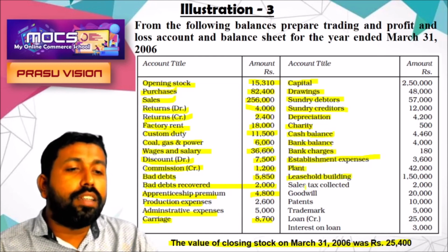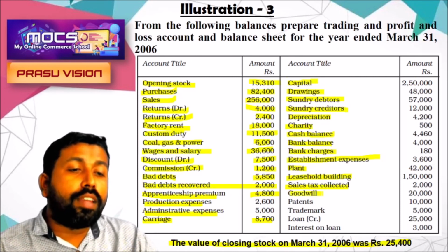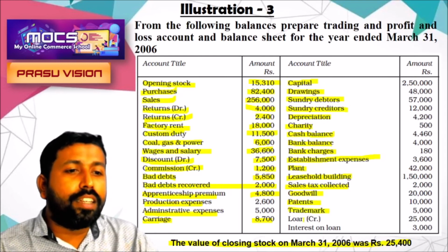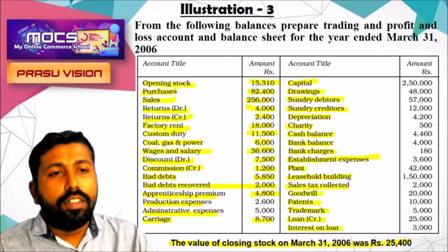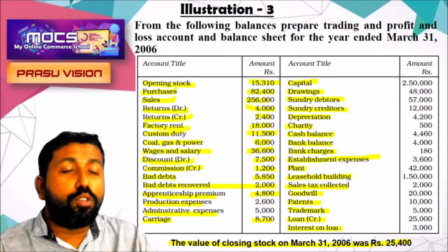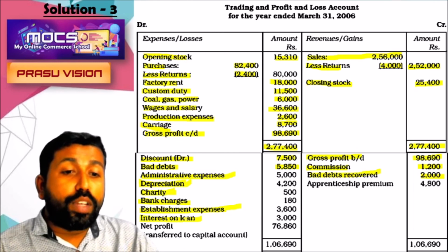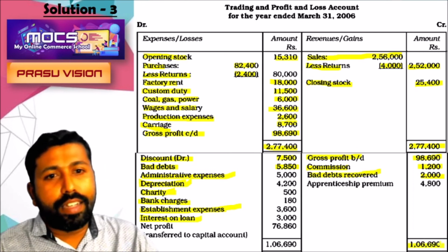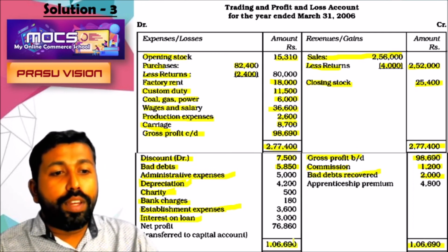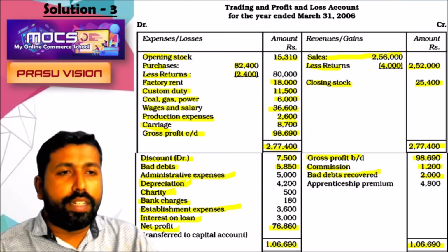Leasehold building is an asset. Sales tax collected, it will be added with the capital. Goodwill is an asset. Patent, it is an asset. Trademark is also an asset. Loan is a liability, and interest on loan, we have to pay. The amount of interest on the loan will be noted in the profit and loss account debit side. So the total of profit and loss account is 1,06,690, and what we are getting as the difference, 76,860, is net profit.